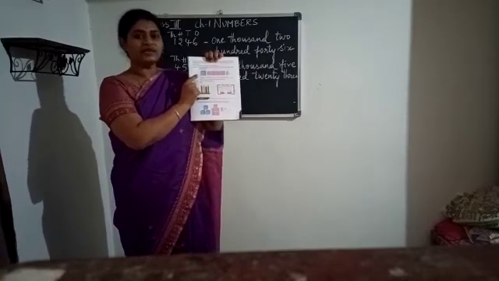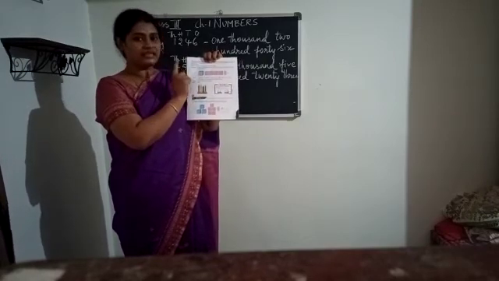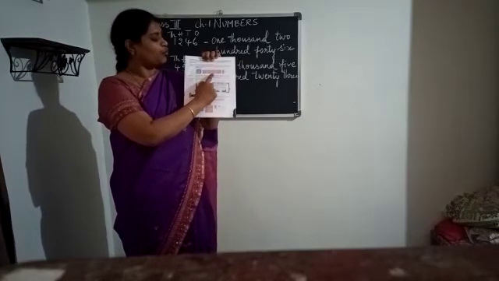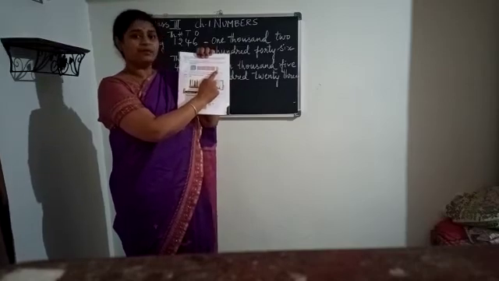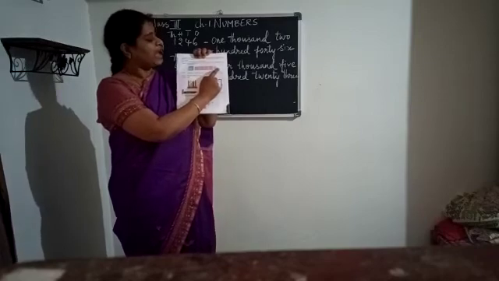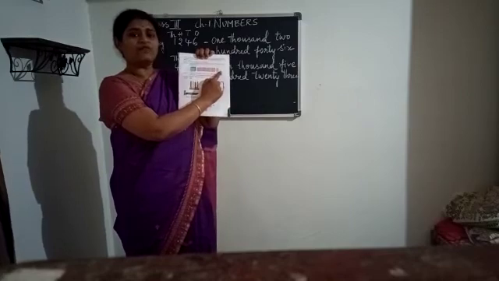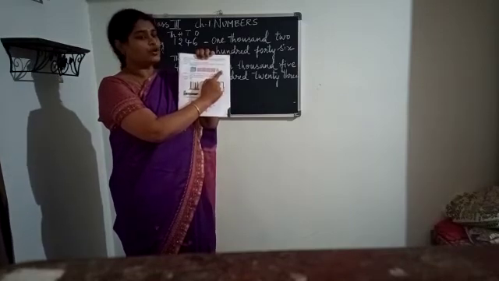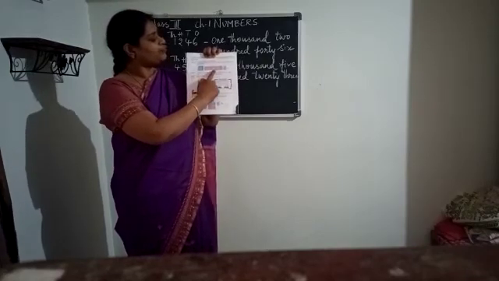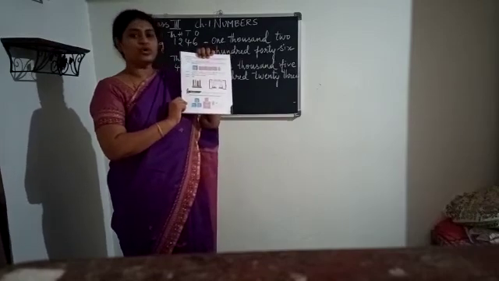So how many can you see here? There is only 1 blue block. So it is 1,000. How many red blocks can you see? 4. So it is 400. And how many green blocks can you see? It is 3. So it is 30. And 3 tens. And how many small ones can you see here? 2. So they are ones place, so it remains 2 only. So 1,432 will be your answer.